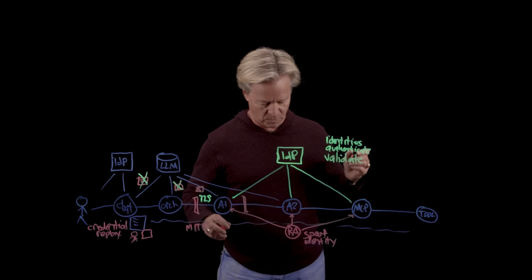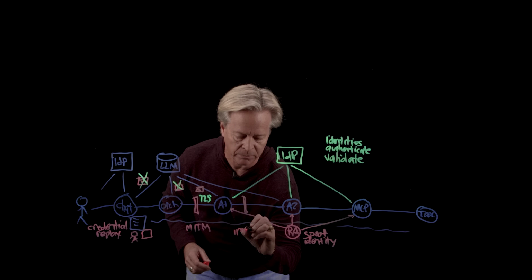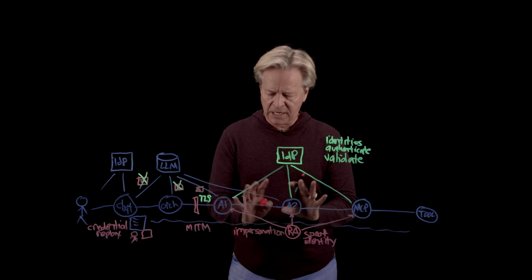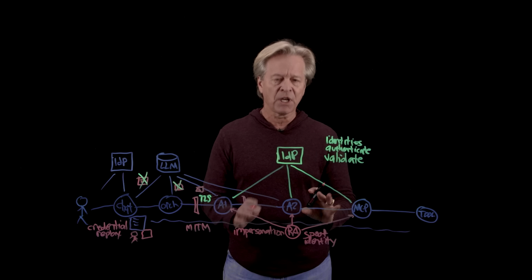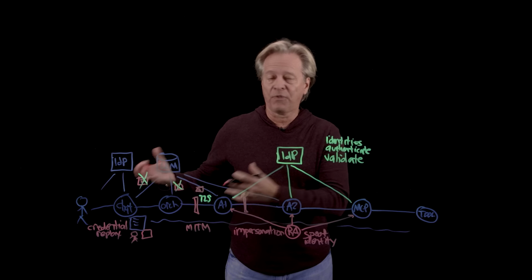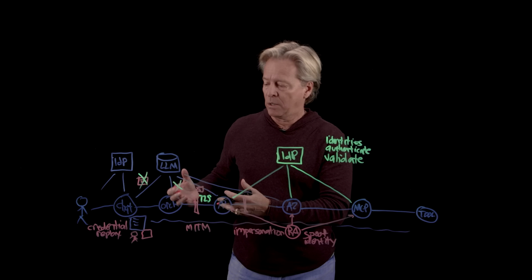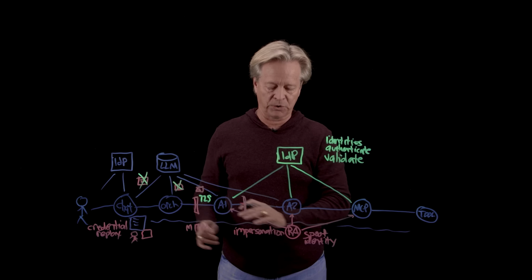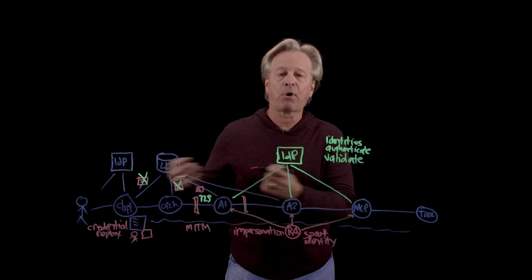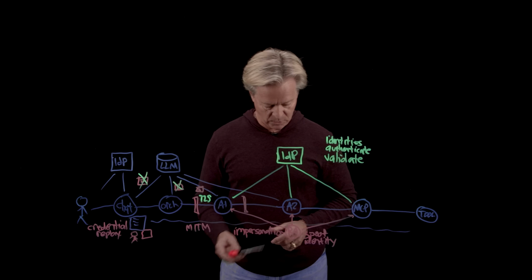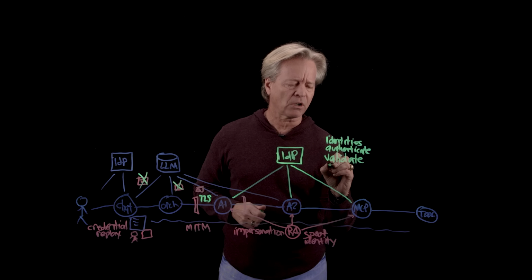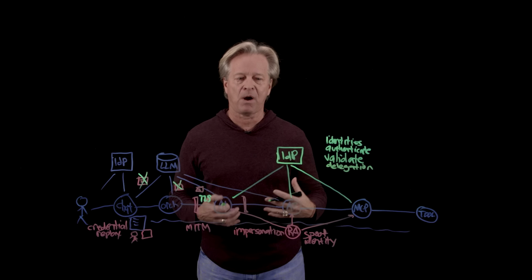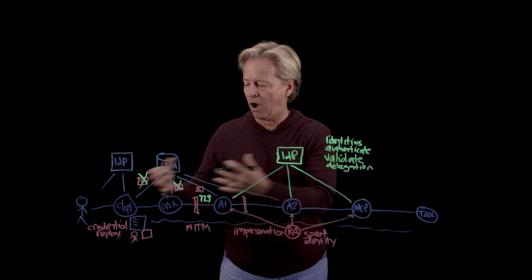Now, next piece that we want to look at is impersonation. And what this is really saying is that even if we think that we trust who an agent is, we don't want them to tell us, well, this is the person that I am working for, without having any validation of that individual. So in other words, the agent is impersonating the user. And so what we do here is we start looking at delegation. And this really is about having an agent work on behalf of a user.